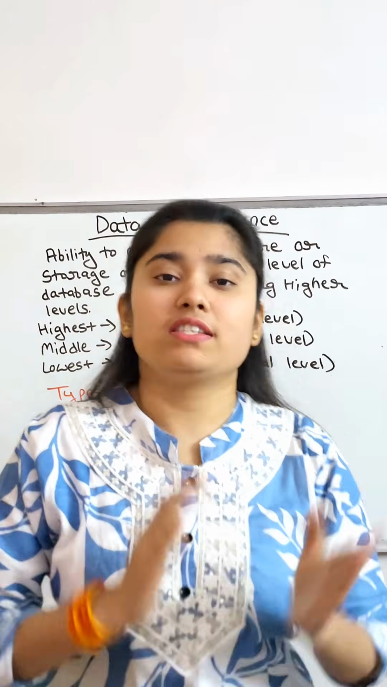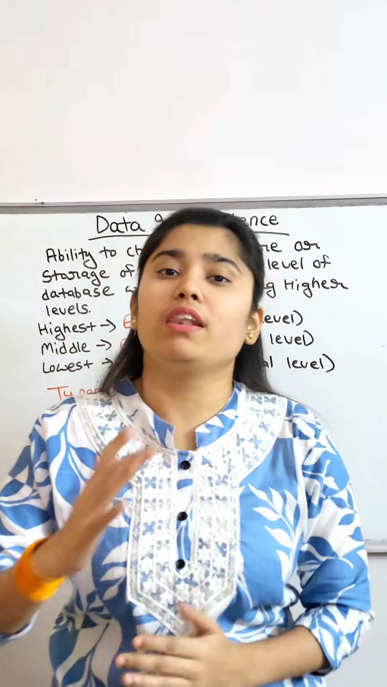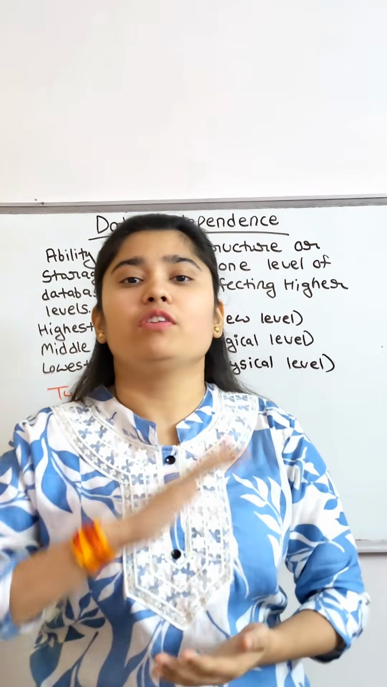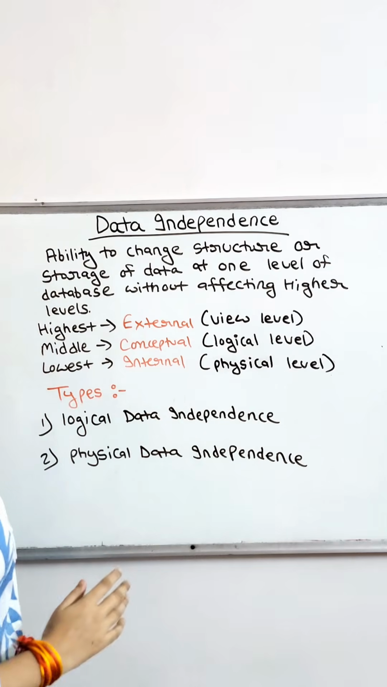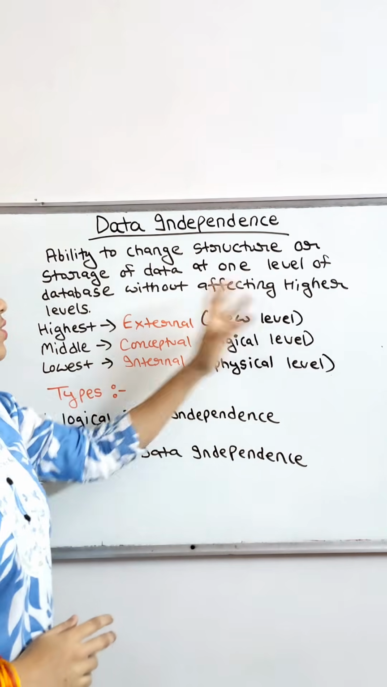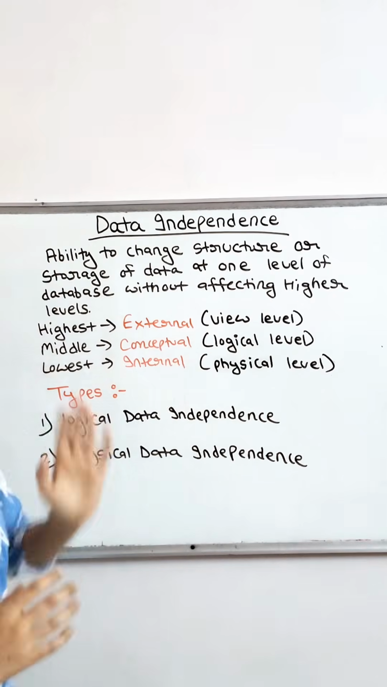What is data independence? See, data independence means that if we make changes at any one level of the architecture, the higher levels will not get affected. The definition of data independence is that it is the ability to change the structure or storage of data at one level of the database without affecting the higher level.